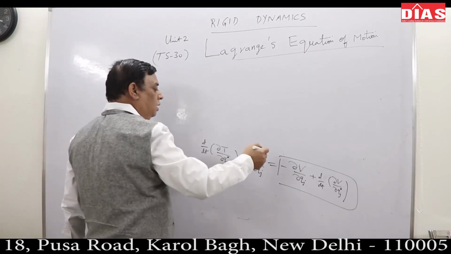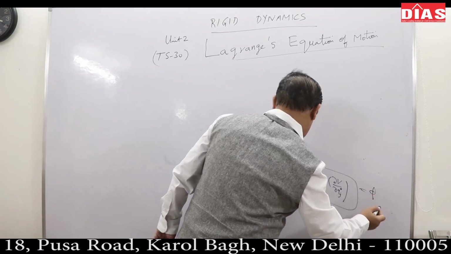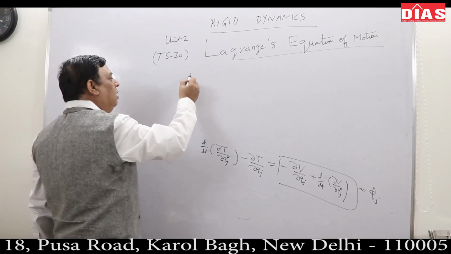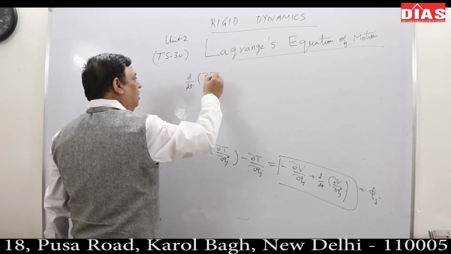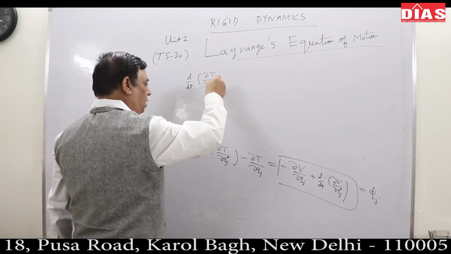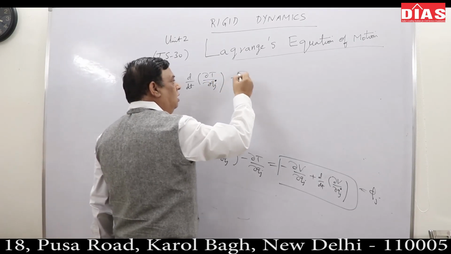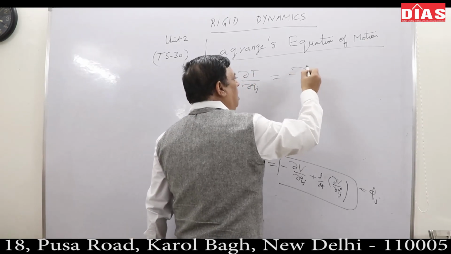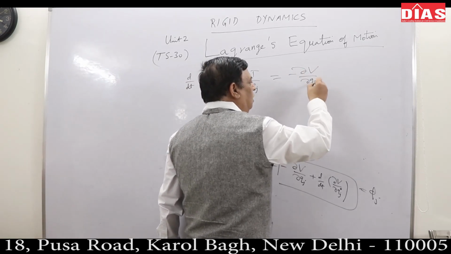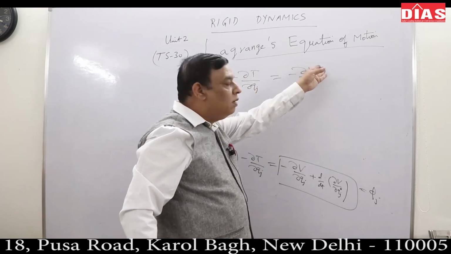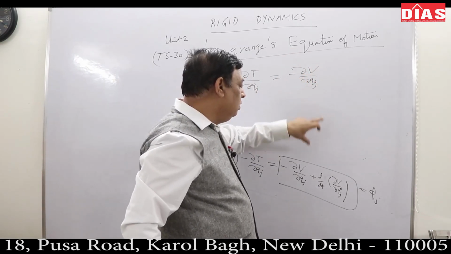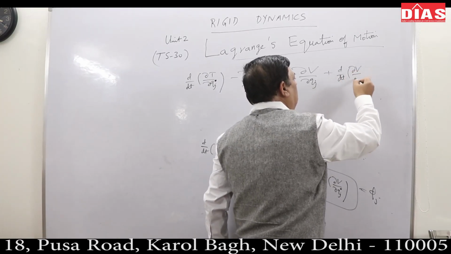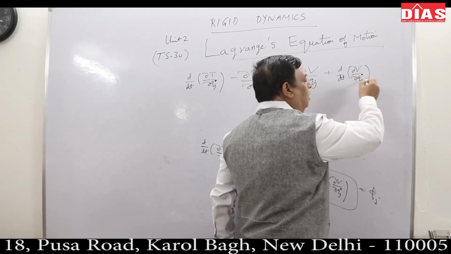Try to appreciate, this is your phi j. So d by dt del T upon del Qj dot minus del T upon del Qj is equal to minus del V upon del Qj, where V means work potential, only a function of Qj, plus d by dt del V upon del Qj dot.